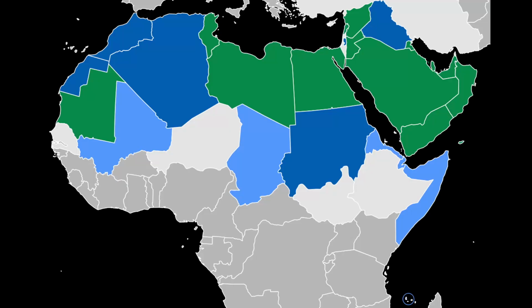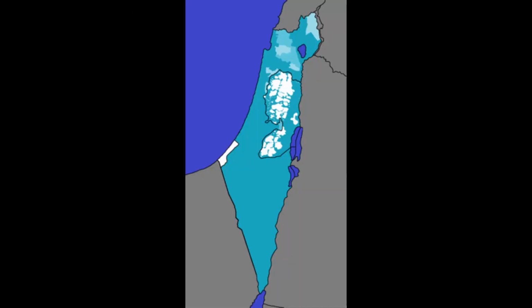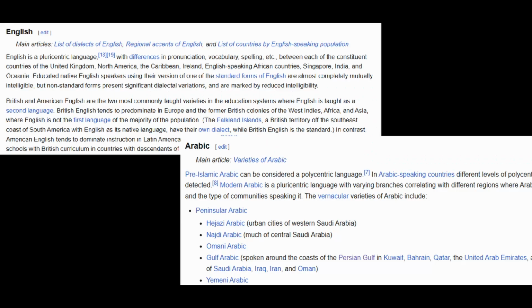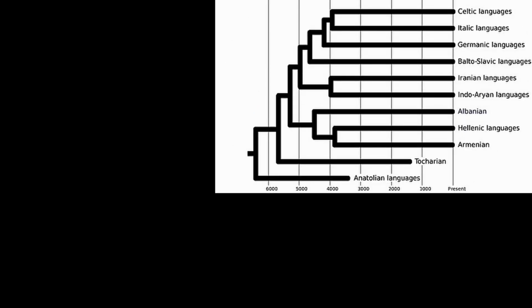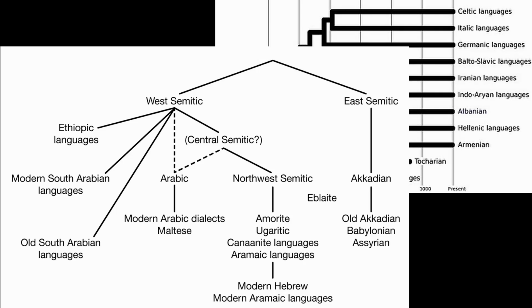Arabic, as it's the language predominantly spoken by Palestinian people, and also the liturgical language of Islam, the predominant religion in the Palestinian territories, and Hebrew, the sole official language of the State of Israel. Also to consider is that English and Arabic are both pluricentric languages, while Farsi and Hebrew are both monocentric, and English and Farsi, although distantly related, are both Indo-European languages, while Hebrew and Arabic are Semitic.